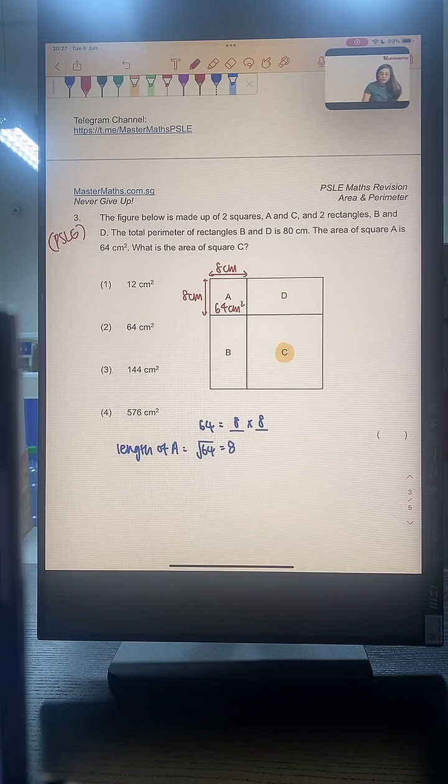If you're not very sure of how to continue, I'm going to give you another clue. We can call this the length of C. We know that the breadth of B is also 8, and the breadth of D is also 8. Okay? Alright. I'm going to explain how to solve this question in 1 minute's time.